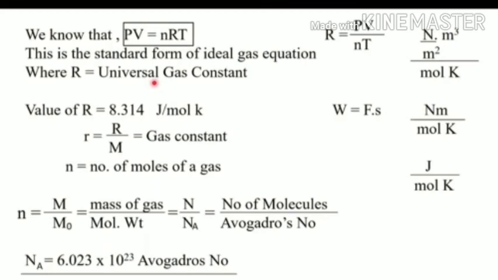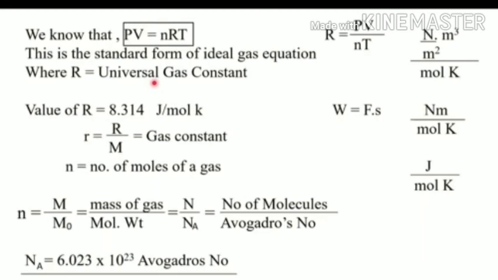Similarly, if capital N is the number of molecules of a given gas and Na is the number of molecules in 1 mole of a gas, that is Avogadro's number, then N upon Na is equal to small n, that is the number of moles of a gas.